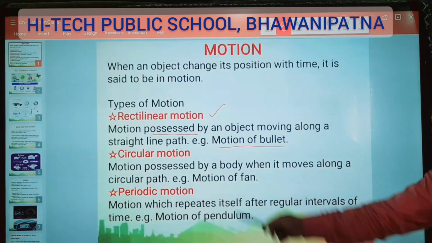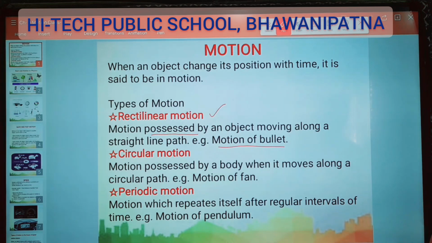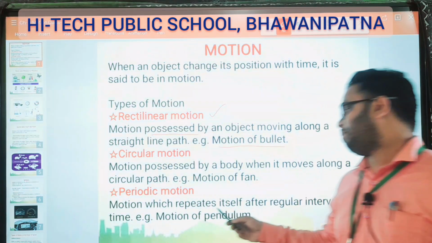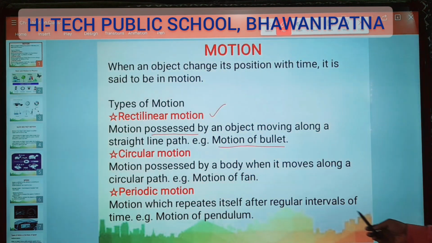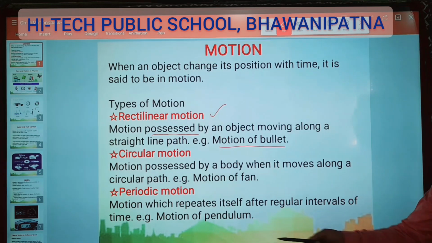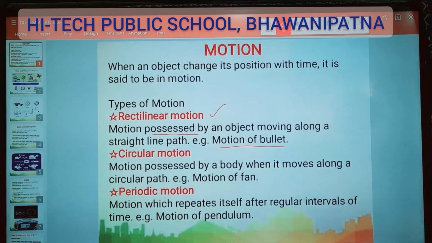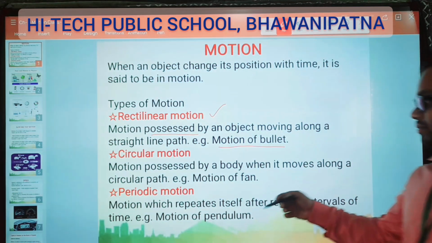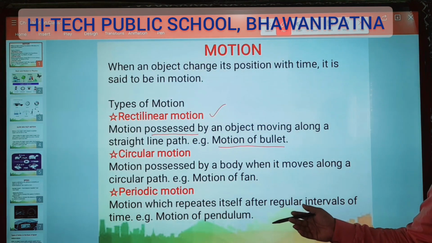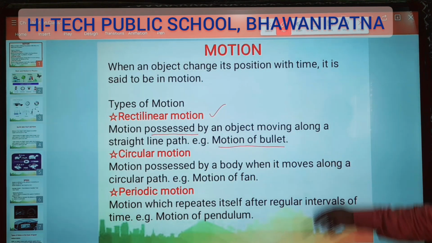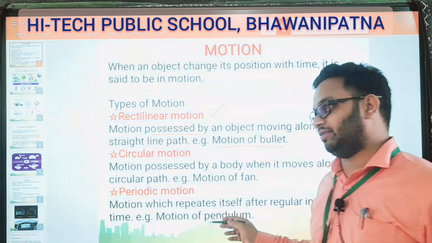Now periodic motion. So what is periodic motion? Motion which repeats itself after a regular interval of time. Motion of a pendulum, motion of a swing, it repeats after a period of time. Yes or no? That's why they are called periodic motion.